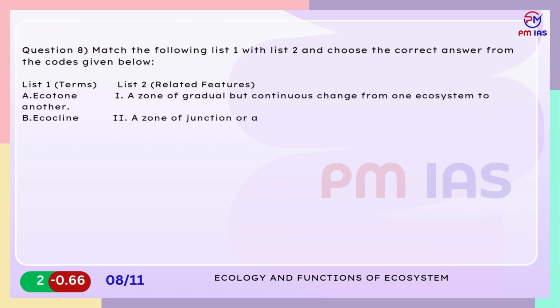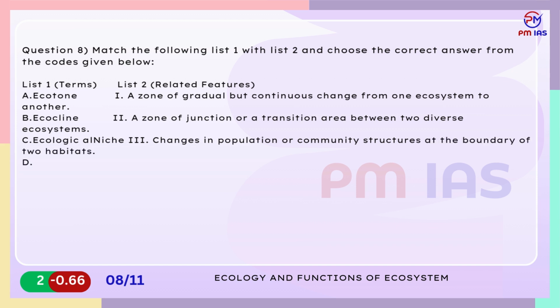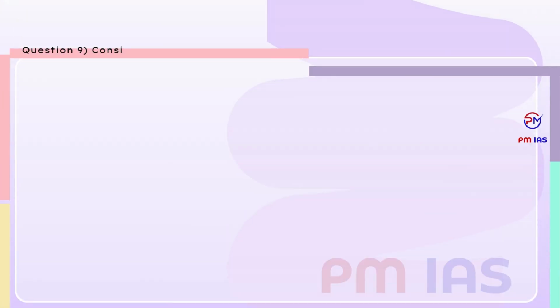diverse ecosystems. C. Ecological niche. 3. Changes in population or community structures at the boundary of two habitats. D. Edge effect. 4. Interrelationship of a species with all the biotic and abiotic factors affecting it. Codes A, B, C, D. A. 2, 3, 4, 1. B. 3, 1, 2, 4. C. 2, 1, 4, 3. D. 3, 4, 1, 2.